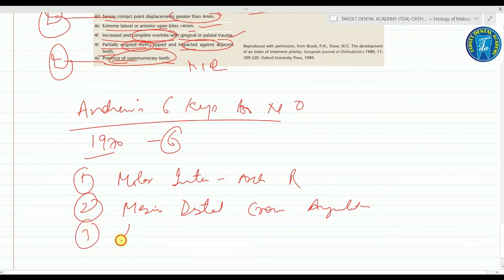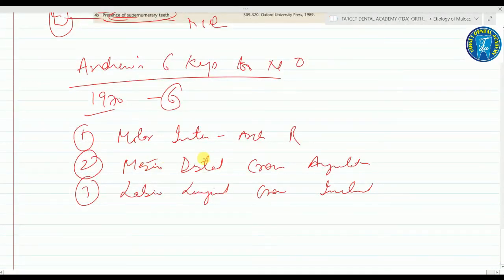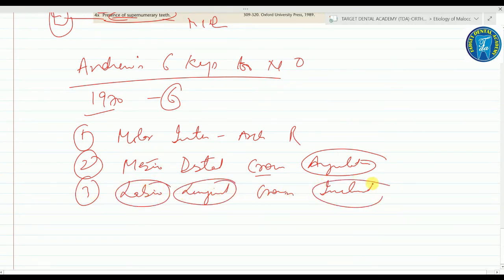Third is the labiolingual crown inclination. See, in the second one there is mesio-distal crown angulation, and in the third one there is labiolingual crown inclination. Fourth one is the absence of rotation.